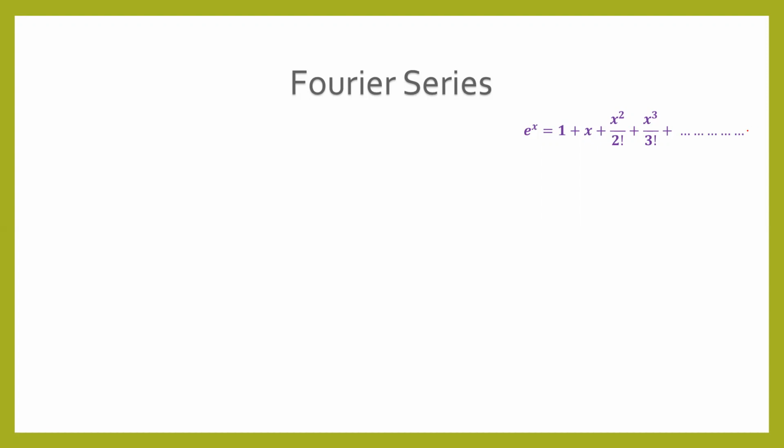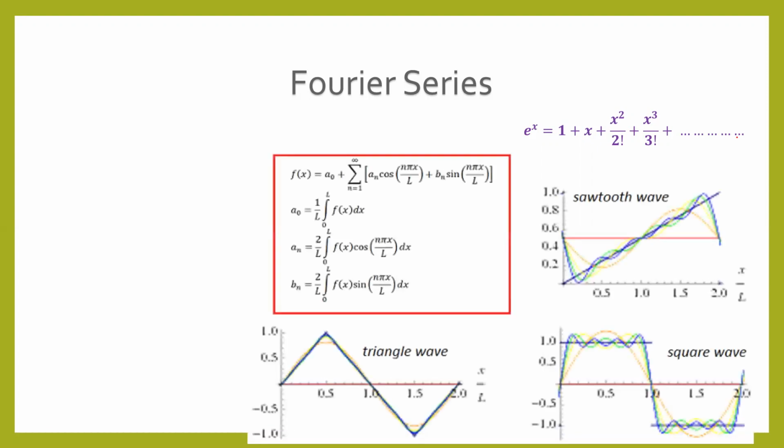Similarly, if we have a periodic function, then that periodic function we can express in terms of sine and cos. We can express that in terms of sine and cos, and this series is called Fourier series. When we express the function as a series of sine and cos, that is called Fourier series.